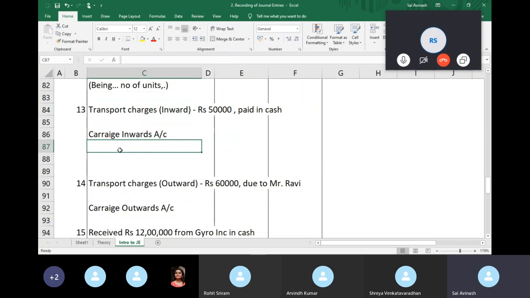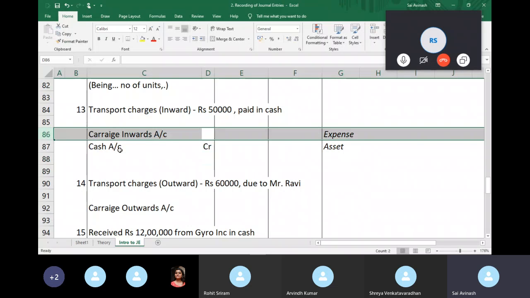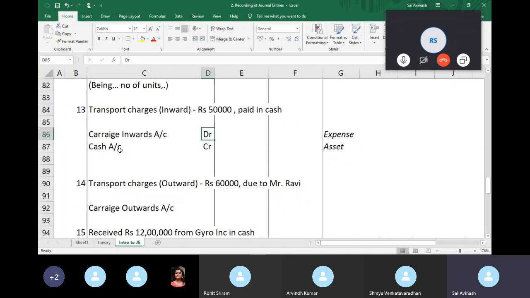Carriage inwards and I'm paying in cash. So cash account, we know it's an asset, we have cash, and carriage inwards, it's an expense, right? So cash reduces because I'm paying somebody, so I credit it. My expense increases, right? Because I'm incurring an expense, so debit it.